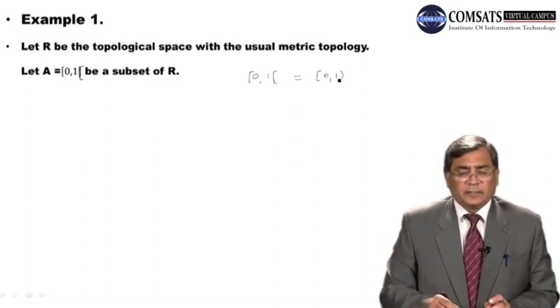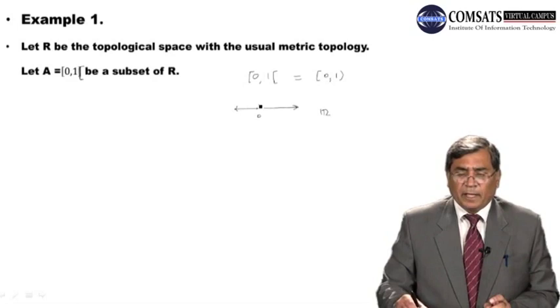So here we are taking a subset A of the real line R with 0 closed and 1 open. So this is the situation. This is on the real line, and here we have 0, it is part of the set A, and 1 is not part of the set A. So 1 is open and 0 is closed.